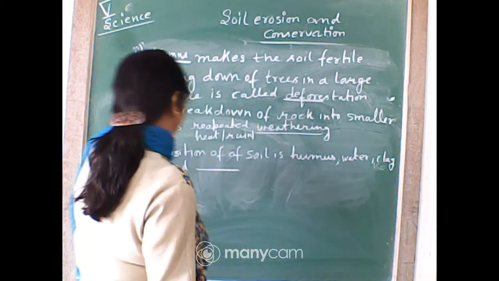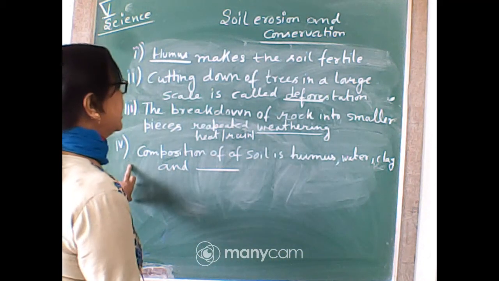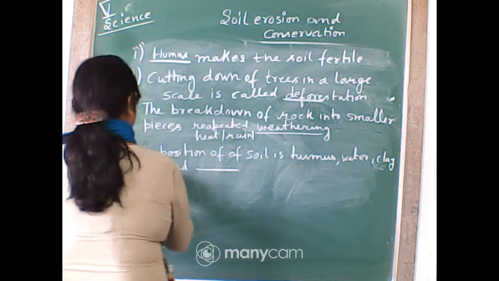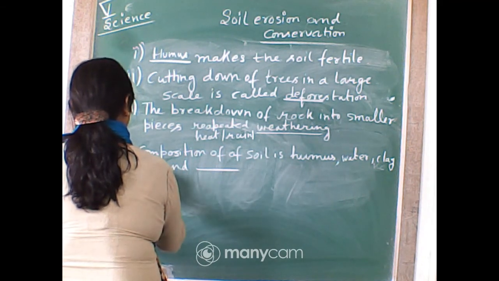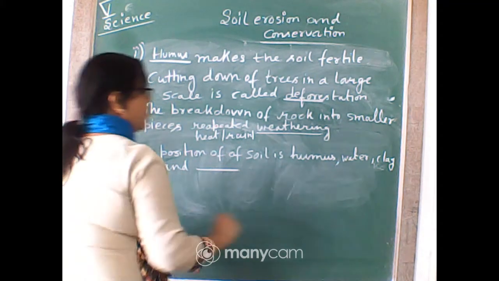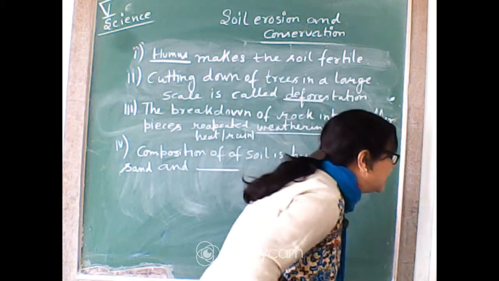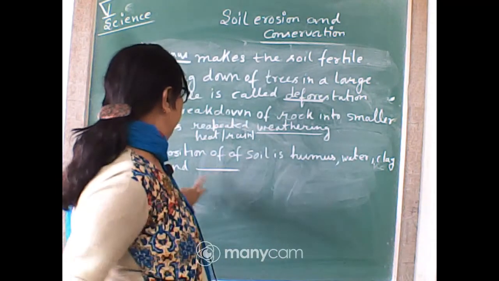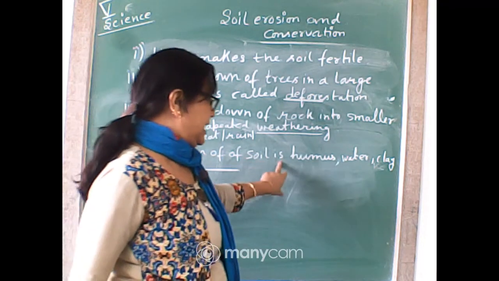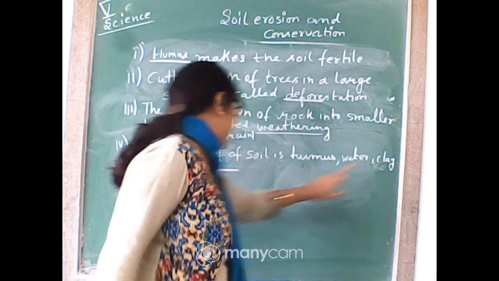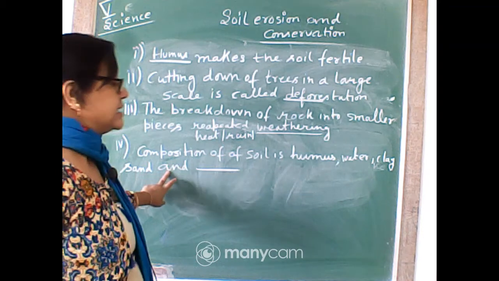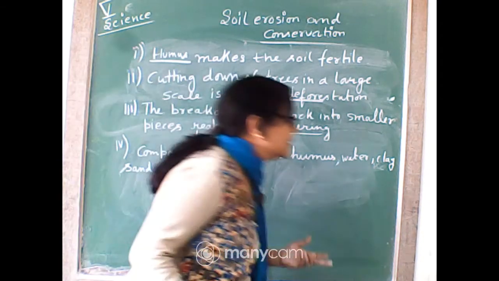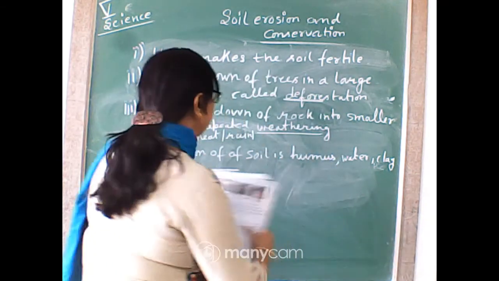Write fast. I have written it, no? Composition of soil is humus, water, clay, sand and what? Yes, very good. It is gravel.